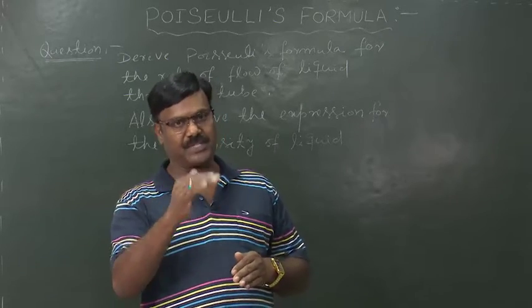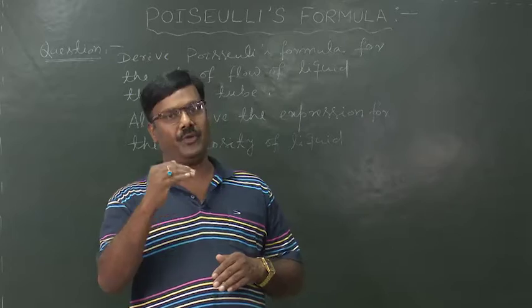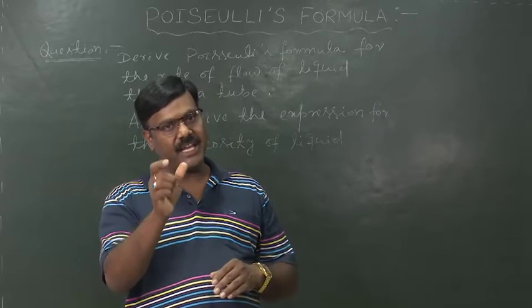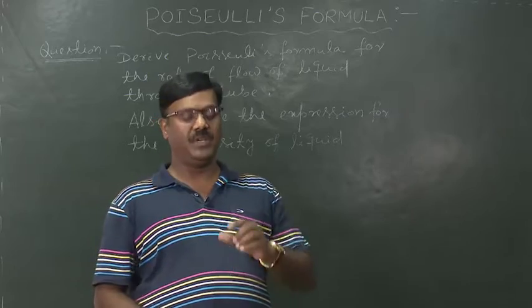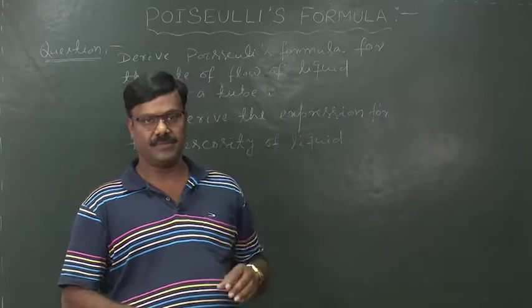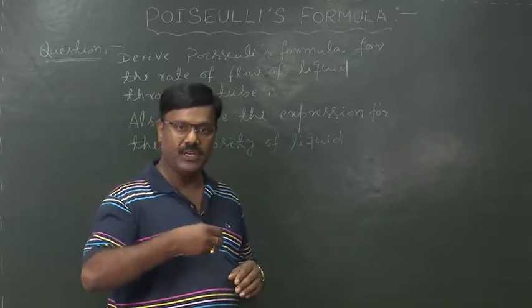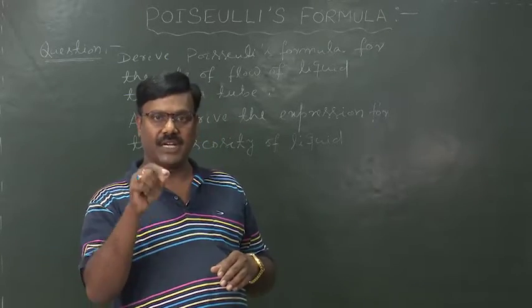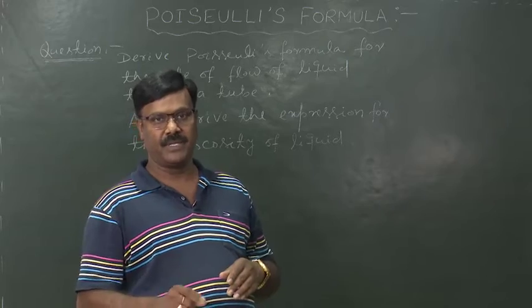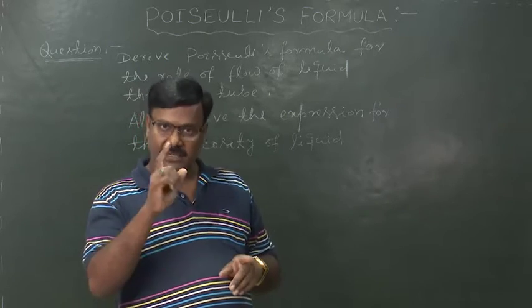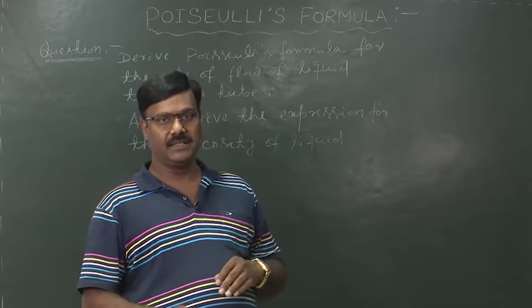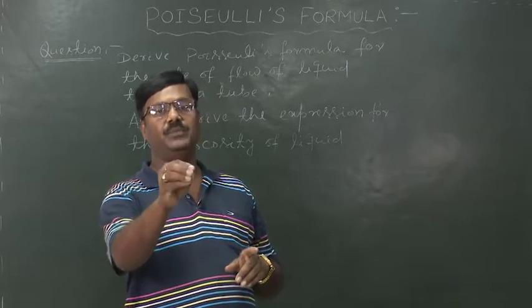It is the property by virtue of which it opposes the relative change in velocity between its layers. That means, when a fluid flows, the velocity of the different layers of that fluid is not the same, and the difference in velocity is opposed by the property known as viscosity.